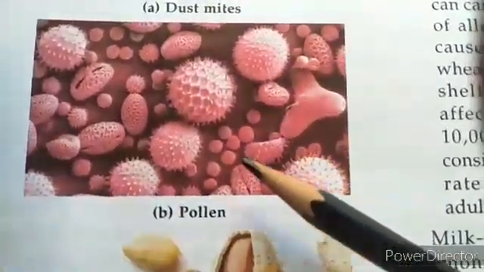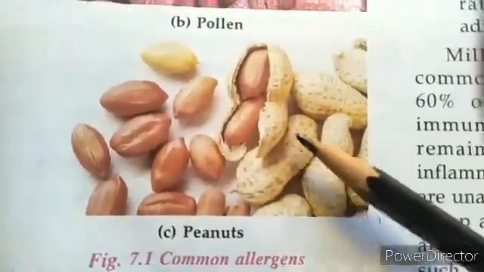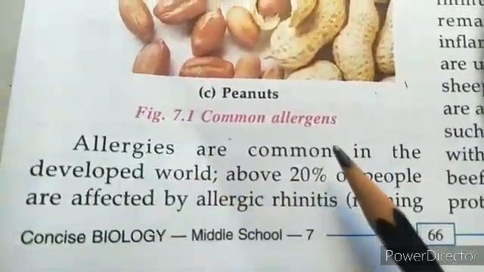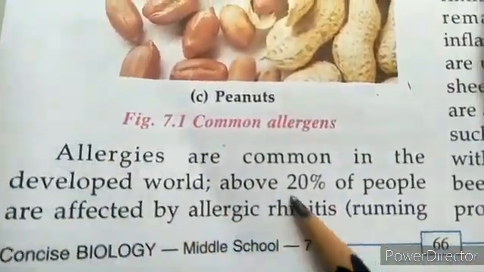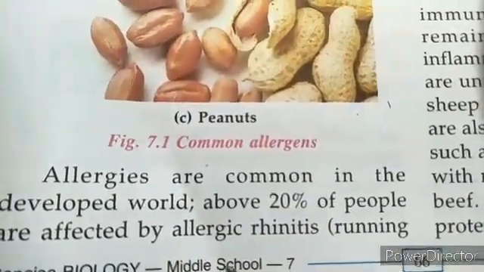and then we can see here pollen grains, and here peanut. People can be allergic to peanut as well. So common allergens. Allergies are common in the developed world. About 20% of people are affected by allergic rhinitis, that is running nose.